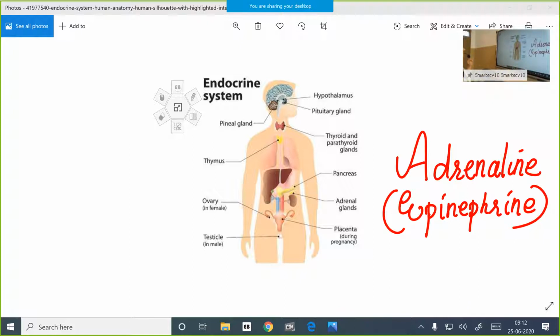Suppose we are very much frightened. I will tell you a typical example. You are chased by a stray dog in the early morning while going to the shop for buying milk. Then, when we studied the nervous system, we saw that messages are carried from your eyes and ears, you see the barking dog, you hear the barking, and the sensory neurons carry the messages to the cerebrum. The cerebrum makes you understand that it's a dangerous situation, and you have to run away from that stray dog.